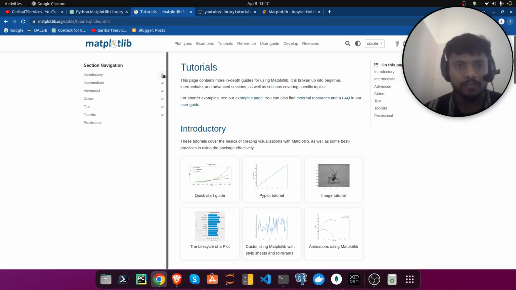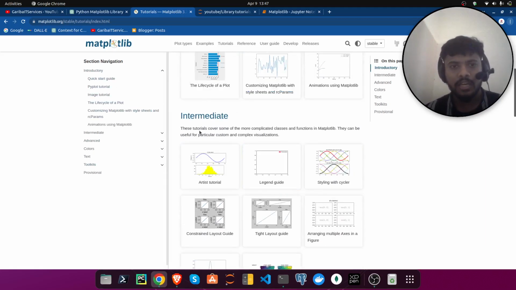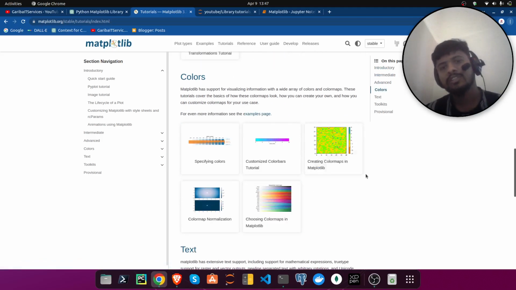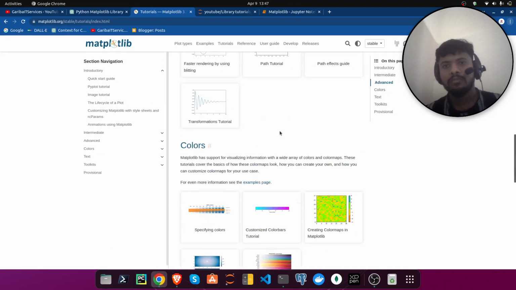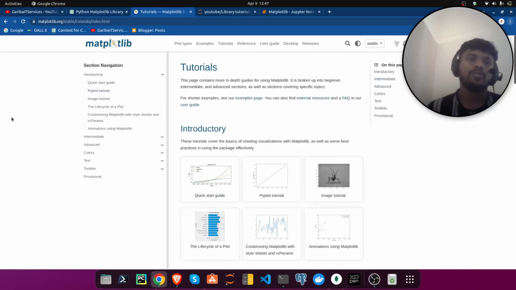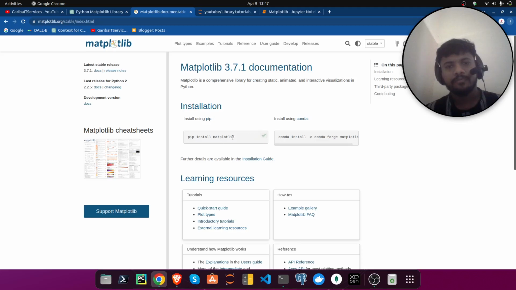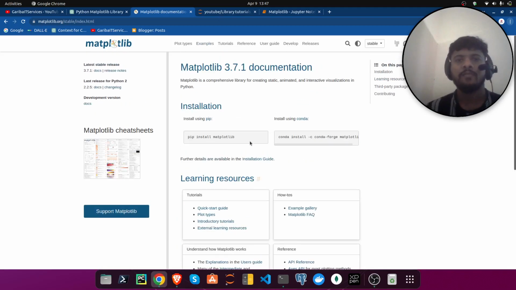In the introductory section you will get this many plots, and these are the intermediate plots, here advanced plots, color combinations which you can play with, and text and toolkits you can play on. And just go and refer to the Matplotlib documentation from here. Just install this library, copy it and install it and use it. That's it. I wanted to give you this brief introduction about this plot.